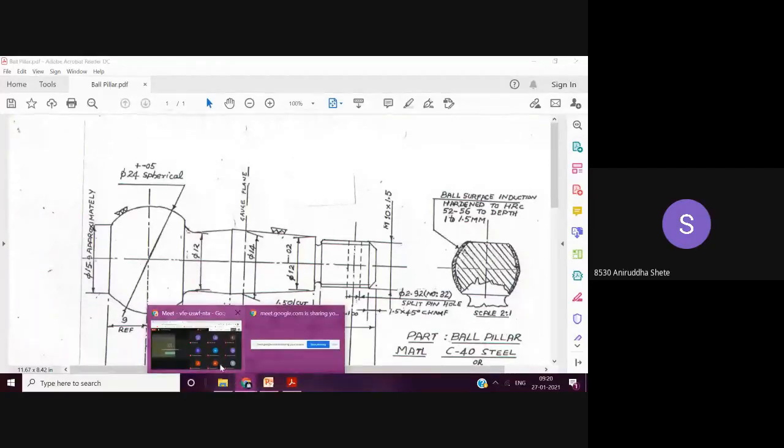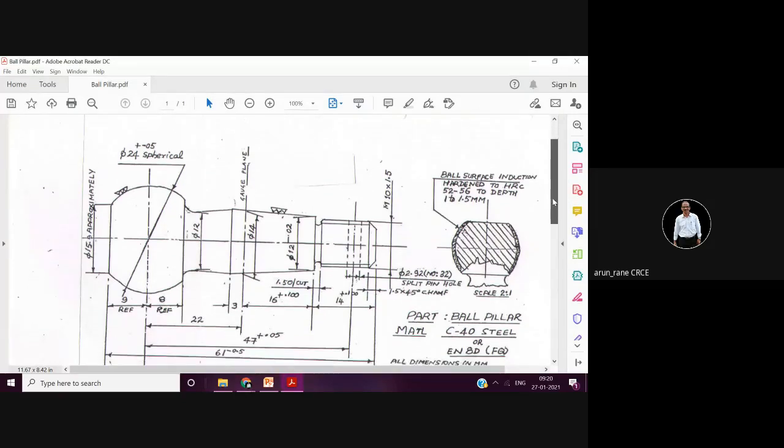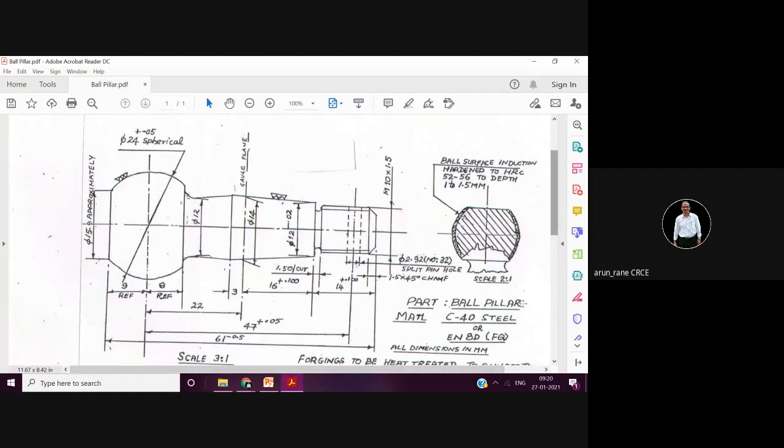Yes, sir. So this particular component is called a ball pillar, and now it is very clear. I have scanned it. So just have a look at this drawing, and first you have to tell me what will be the basic shape and what could be the manufacturing plan.